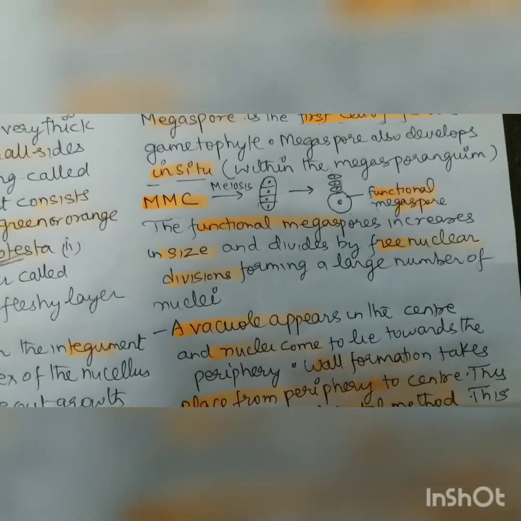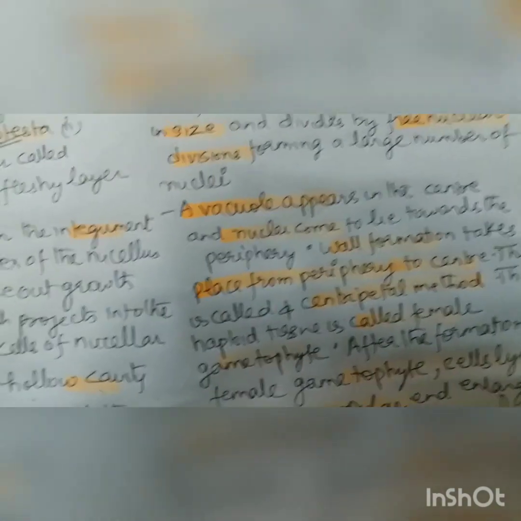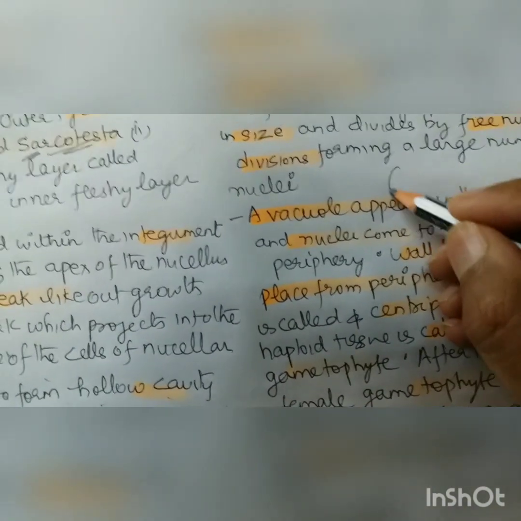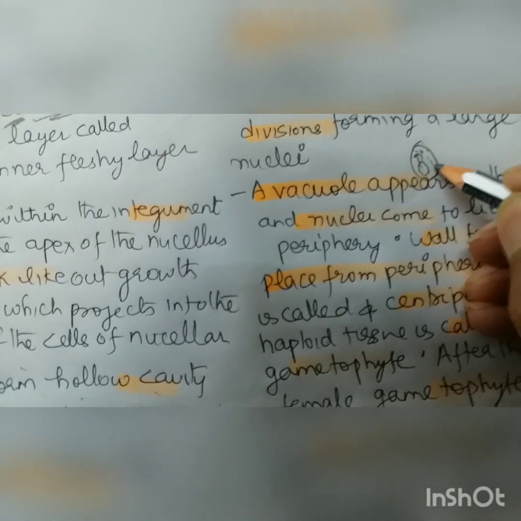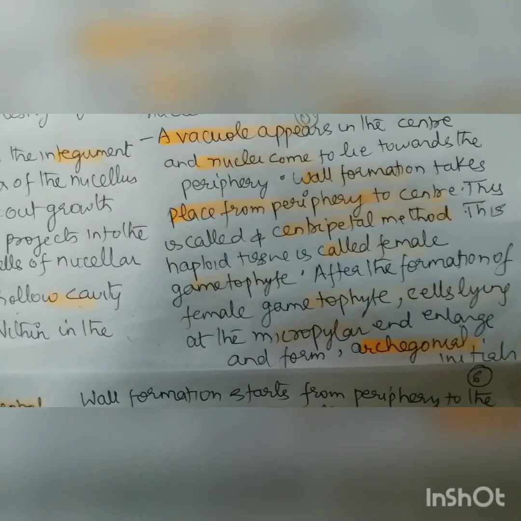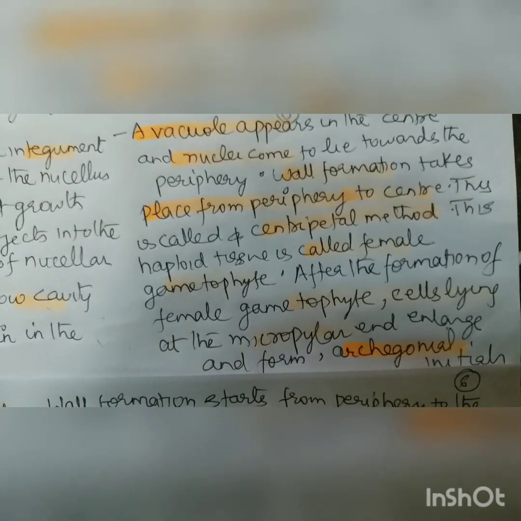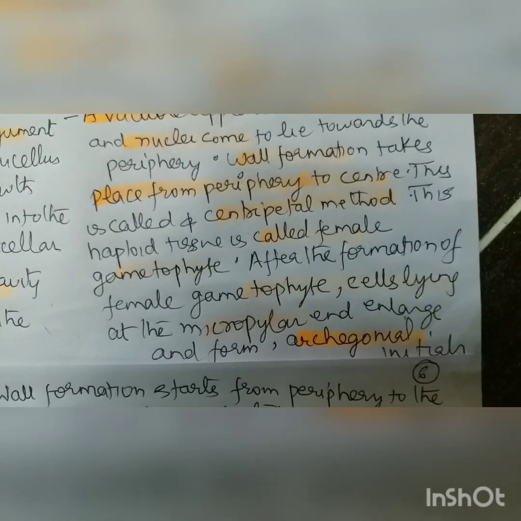microspore. The functional megaspore increases in size, I already told you, and then a vacuole appears in the center, and the nuclei, like this is the megaspore, the vacuole will come and the nuclei will move towards the periphery, and wall formation will take place from the periphery to the inside, and this is called the centripetal method. This haploid tissue is called the female gametophyte. After the formation of the female gametophyte, the cell at the micropylar end enlarges and forms the archegonial initial.